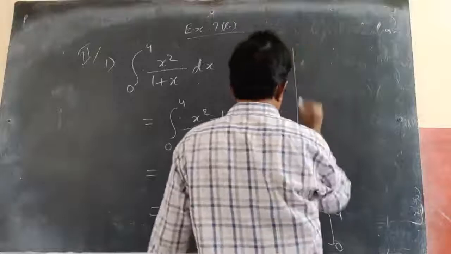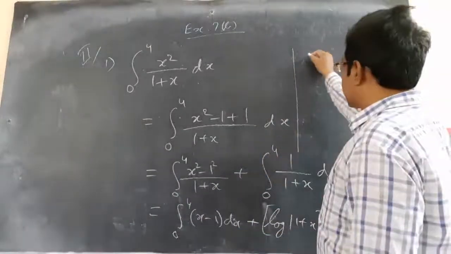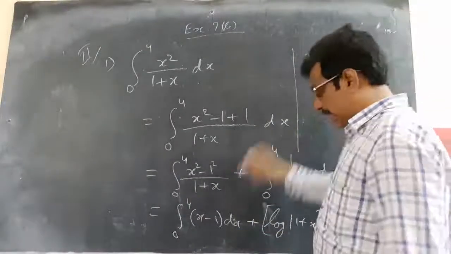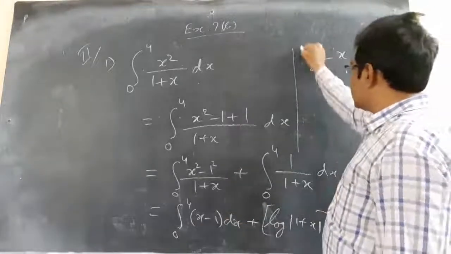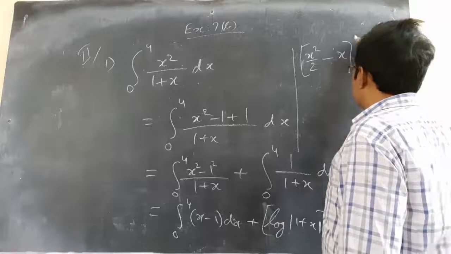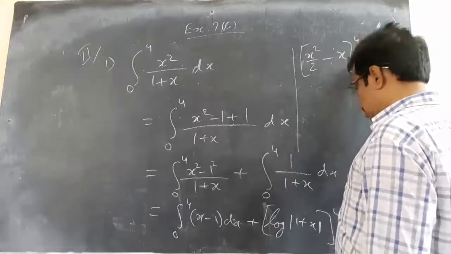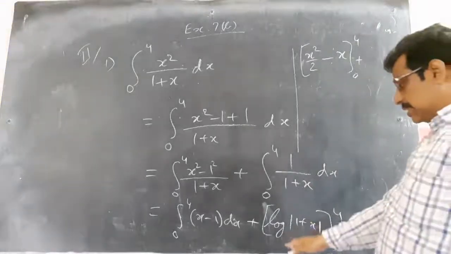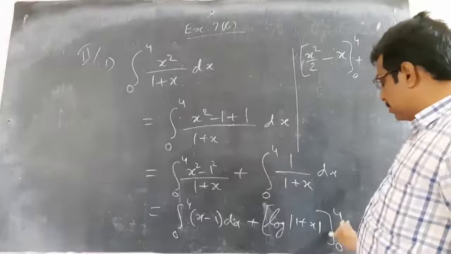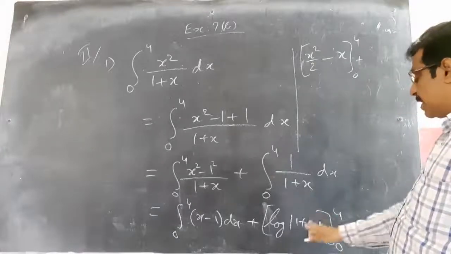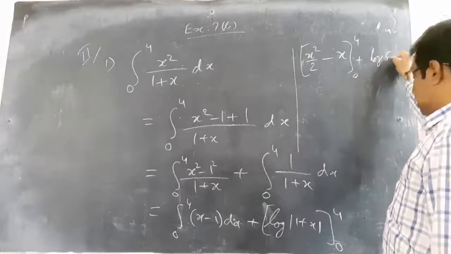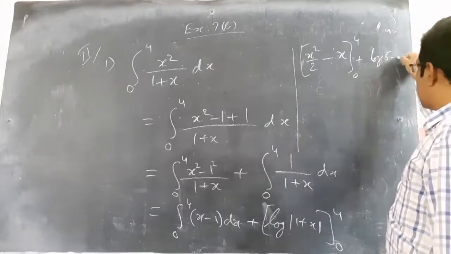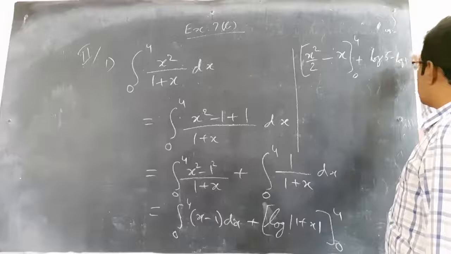Integral of x is x square by 2, minus integral of 1 dx is x, between the limits 0 to 4. The plus part is already integrated. Just apply the limits, f of b minus f of a. So log of 4 plus 1, 5, minus log of 1 minus 0, log 1 is anyhow 0.